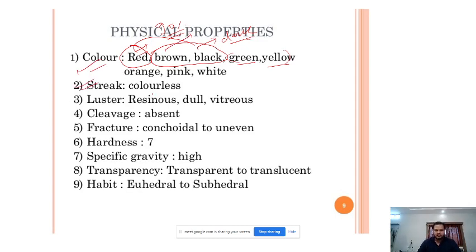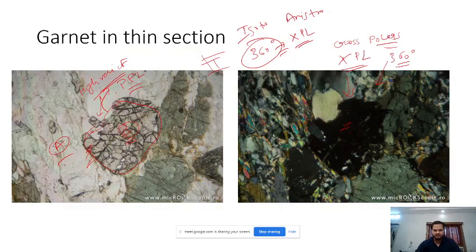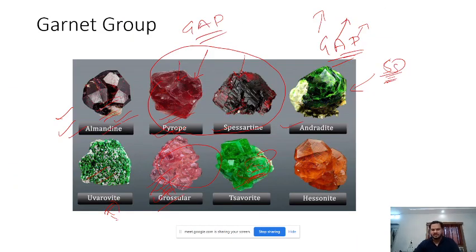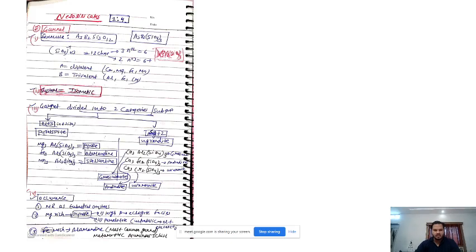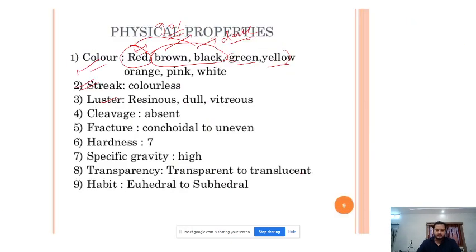And then you just saw that the luster is sometimes bright, and in some of the minerals it is a dull kind of luster. Then there are no cleavages, like we mentioned that most of the nesosilicate minerals don't have good cleavages, they have poor cleavages, all right.